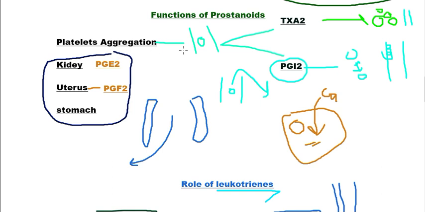If there is very low production of prostaglandin for a long period of time, kidney functioning, uterus functioning, and stomach functioning will be affected, because normal secretion of prostaglandin is necessary for the working of the uterus, for contraction of the stomach, and for renal tubule functioning of the kidney. So this is also a side effect of long-term use of aspirin on these organs of the body.